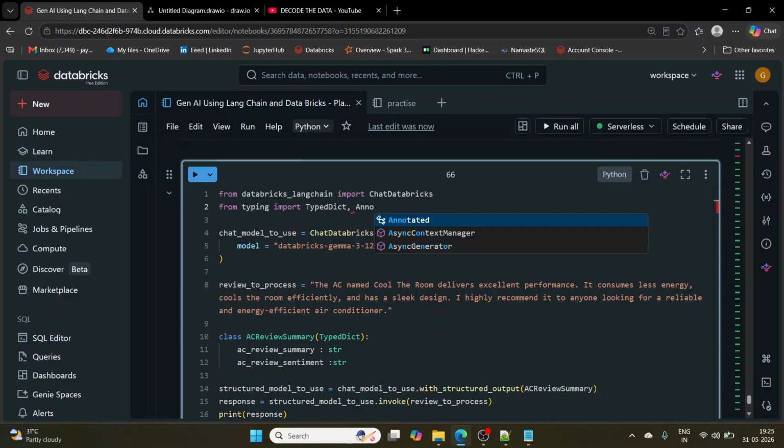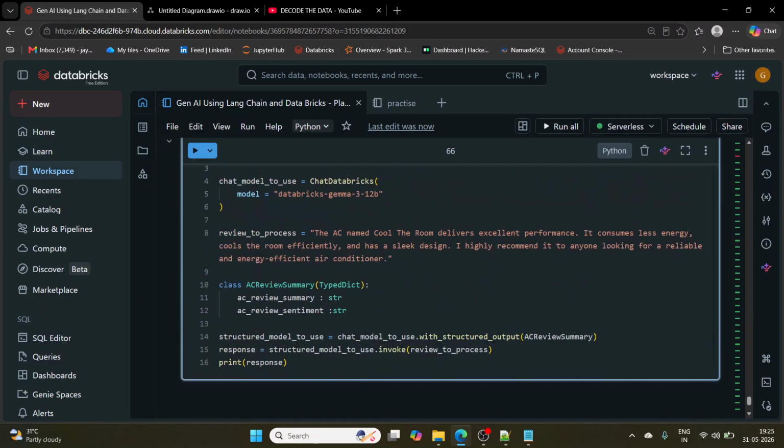And I'll import Annotated, right? Annotated, okay. And what change I have to do here? Annotated, right? It should be a string, right? My output should be a string, okay. And my description is, let's say, a single line summary of the review.